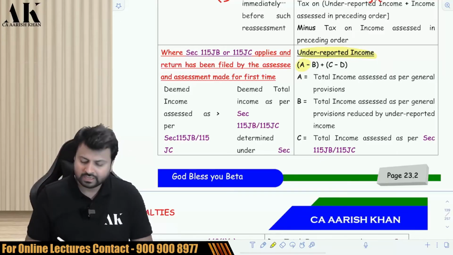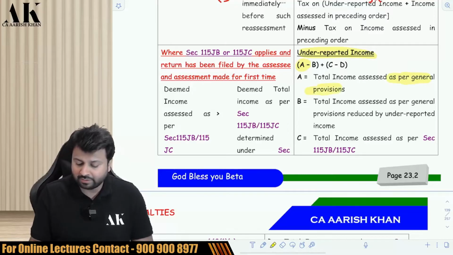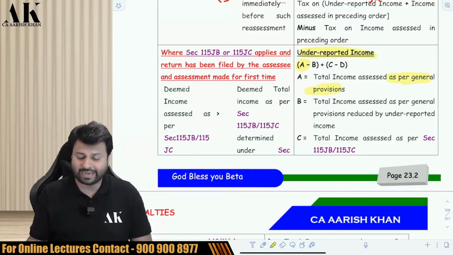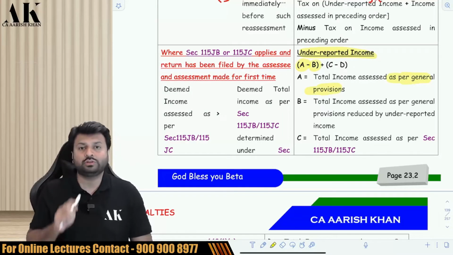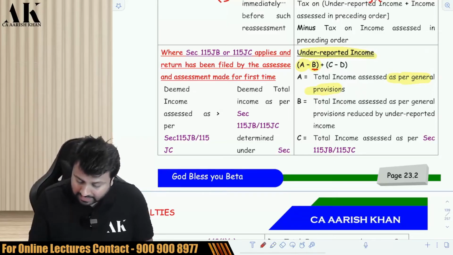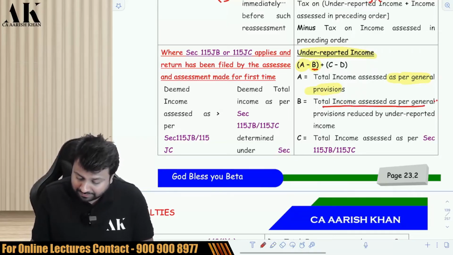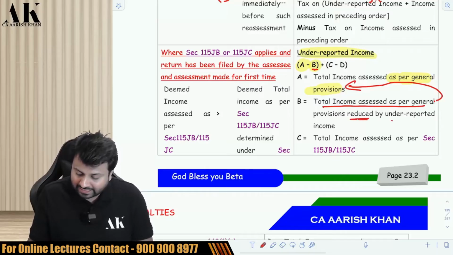So what is A? A is the total income assessed as per the general provision. Whatever is the general provision, total income as per that. What is B? B itself is a difference of two things. B is total income assessed as per general provision. B starts with A only, minus underreported income.